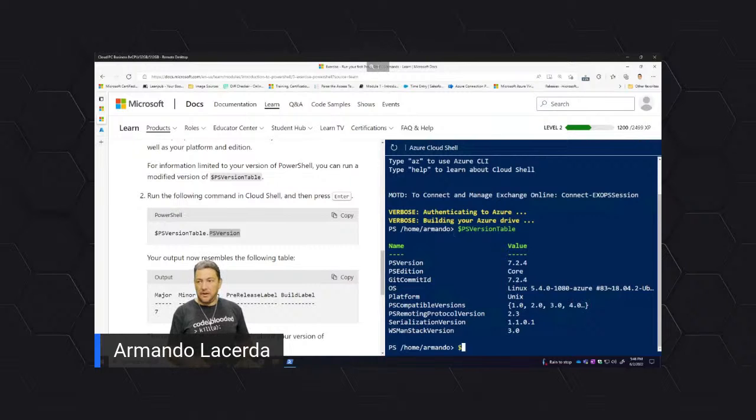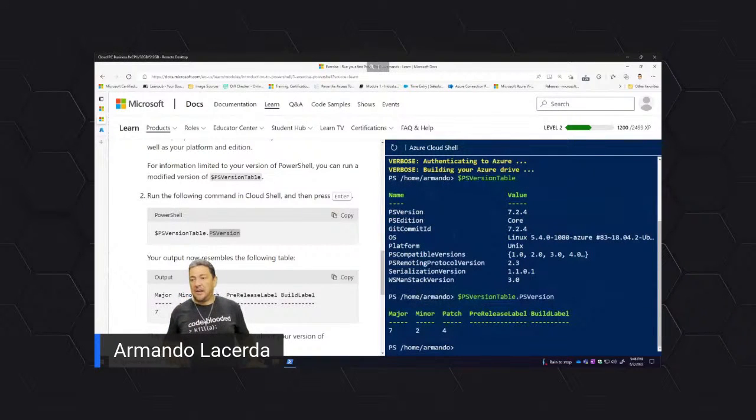There we go. Dollar, and if I press the up arrow key, it retrieves the last command I have typed. Then I can type the dot in there, and then the PS version. And there is this thing in the PowerShell command line that it can complete your commands for you. So I type just a couple of letters in there. If I hit the tab key, if I have typed the first letters correctly, it can look into the object and see, oh, there is something that starts with that and is unique. So that's what you have, right? PS version is my element in there. So using the tab key helps a lot. And I hit enter in here.